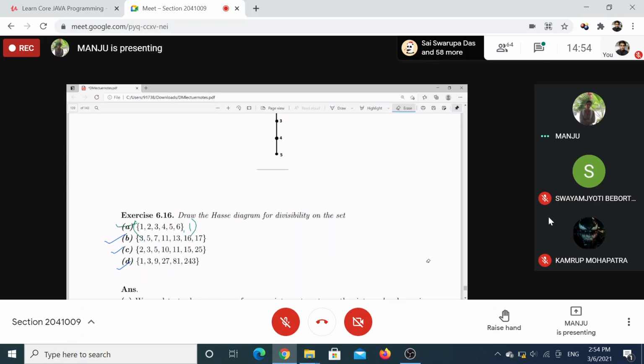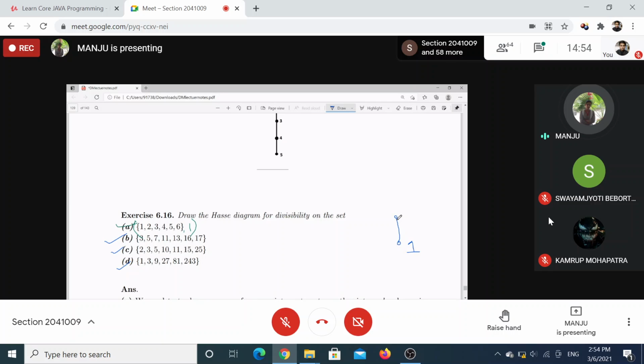Next, 1, 3, 9, 27, 81, 243. One is dividing all, right? One is related to all, present at bottom. There is a loop at 1, a loop at everything.